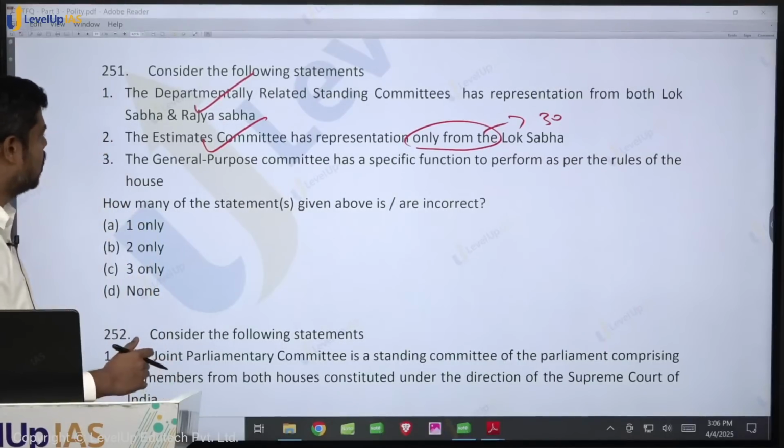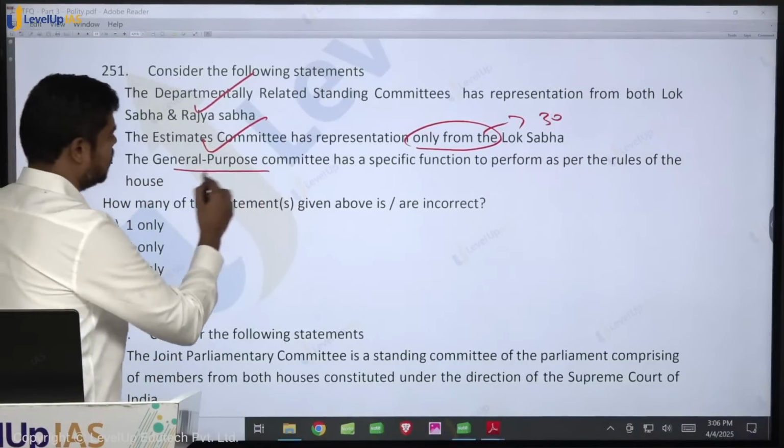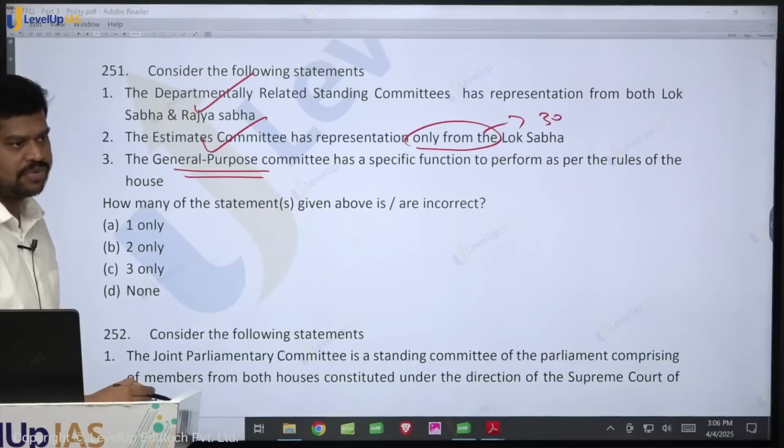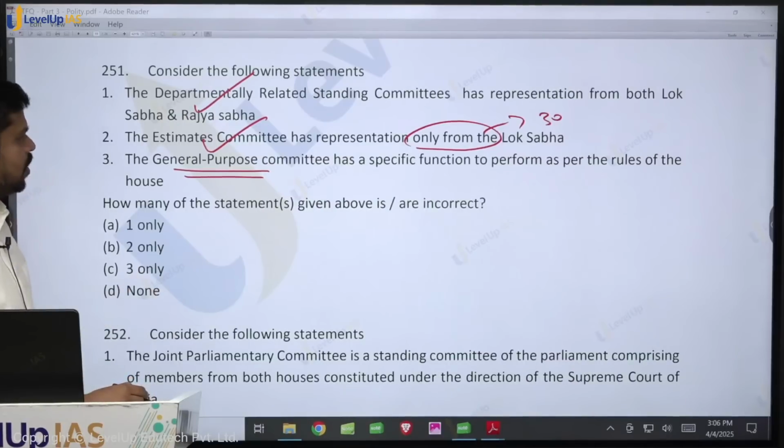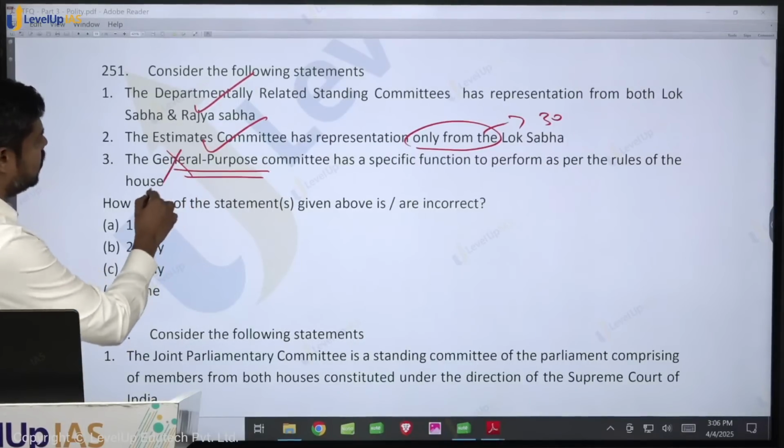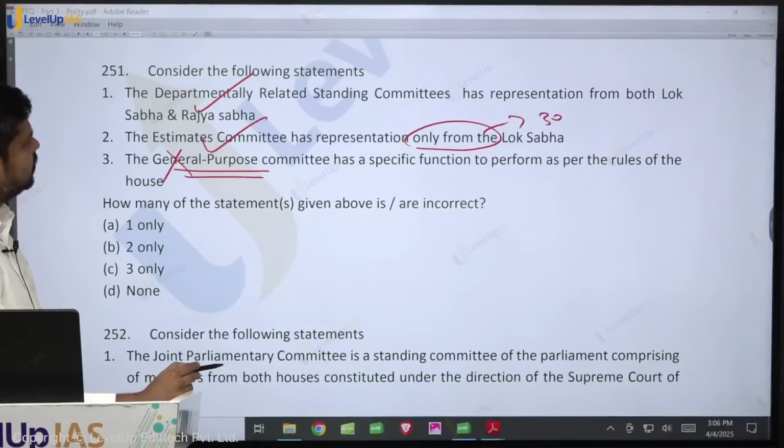Okay. So that is why this committee is very important, and this committee is headed by the speaker himself in the Lok Sabha. So how many of the statements given above are incorrect? No, it is asking for incorrect. Which is incorrect? Only one statement, yes.